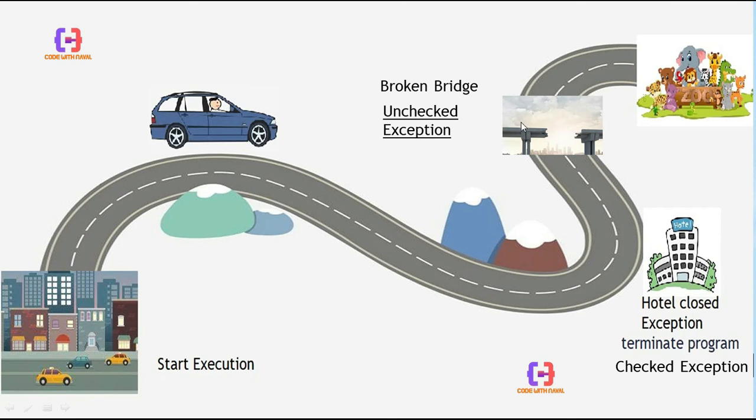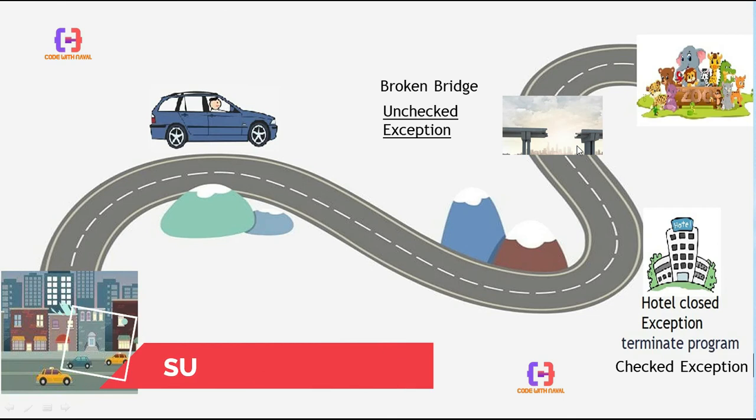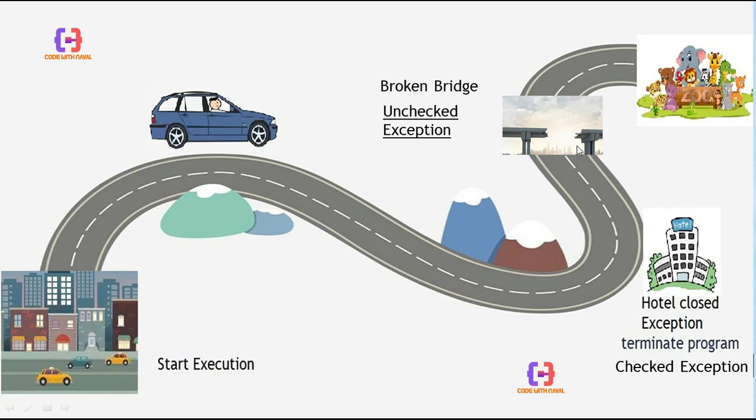But here you can see a broken bridge, because we didn't think about this broken bridge. We simply drive the car, we don't see that the bridge is broken, and our car breaks. This is an unexpected exception, because we don't expect the bridge to be broken. Because of that, our upcoming journey stops, it terminates directly.